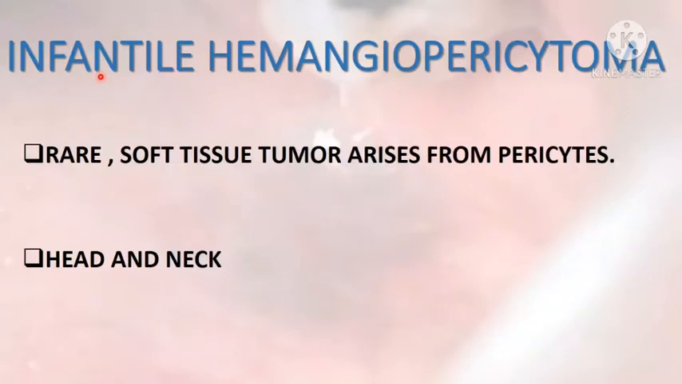The next differential is infantile hemangiopericytoma. It's a rare soft tissue tumor which arises from pericytes. It is commonly seen in head and neck region.